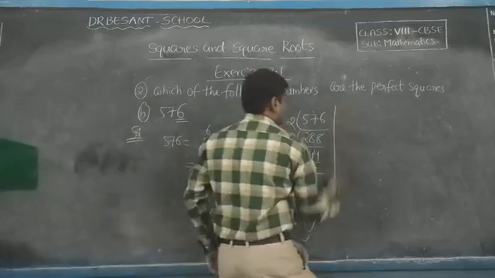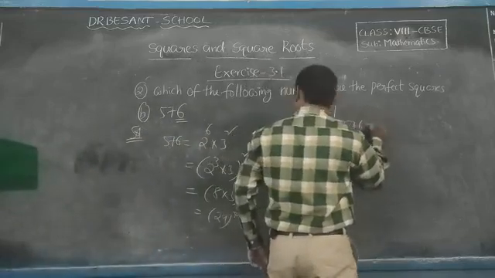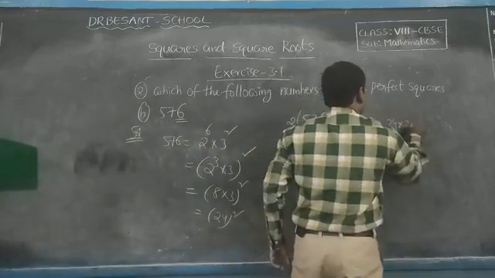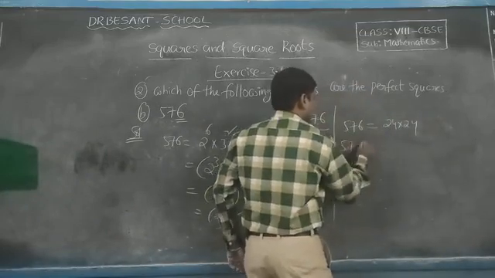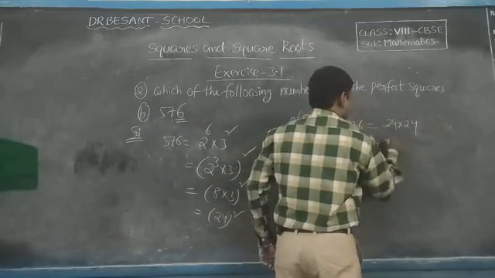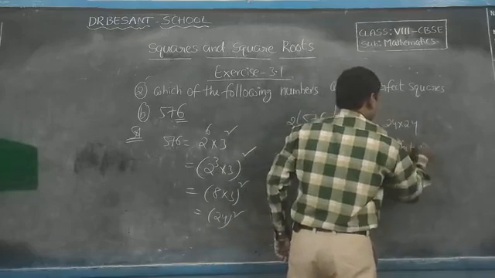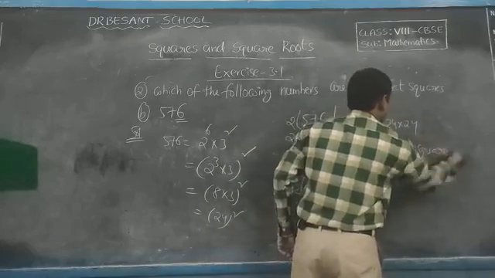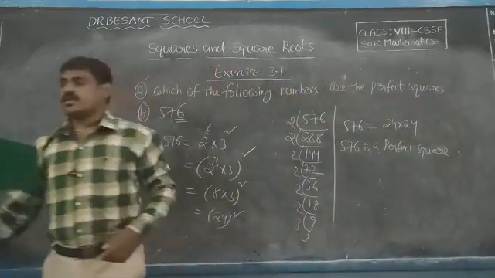So 576 is equal to 24 into 24. That's why 576 is a perfect square. Okay, children, note down.